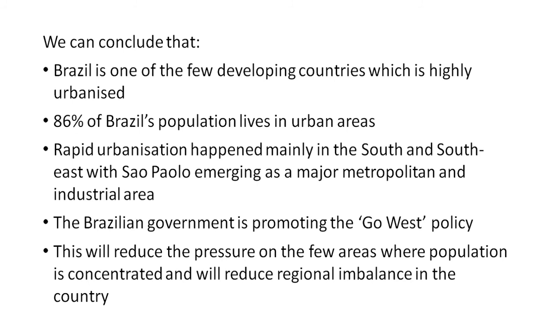The Brazilian government is promoting the Go West policy. Now, with this policy, it will reduce the pressure on the few areas where population is concentrated and will reduce regional imbalance in the country.